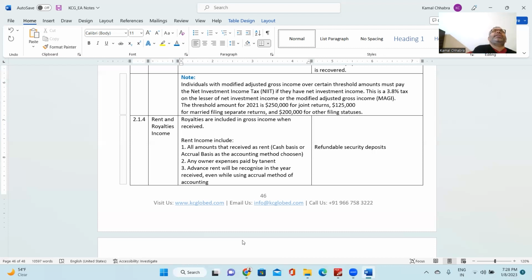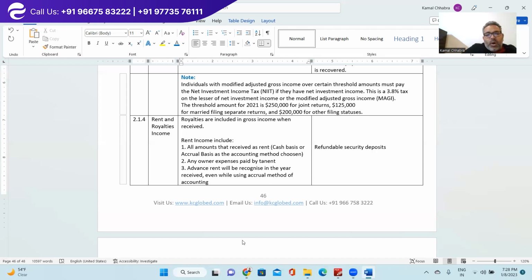The expenditure the tenant is making on behalf of the landlord would also be considered as rental income. Third, advance rent will be recognized in the year received even while using the accrual method of accounting. Do you remember the question? Third question, which we have seen for the rental income. You got the right answer now?